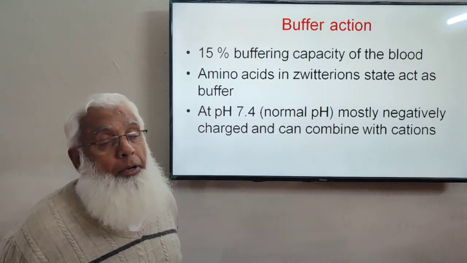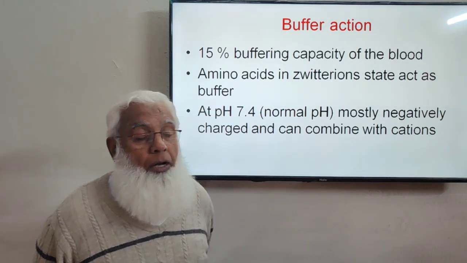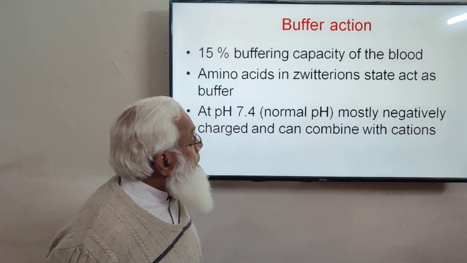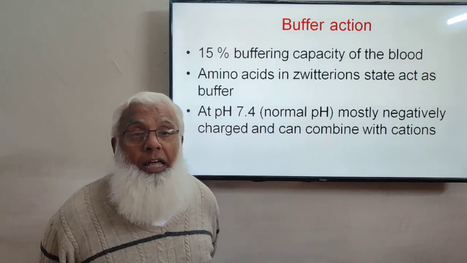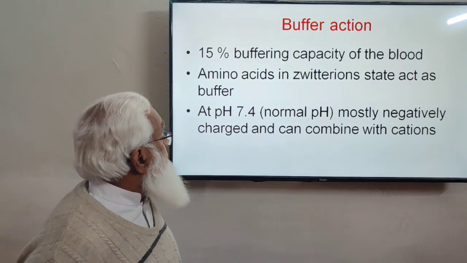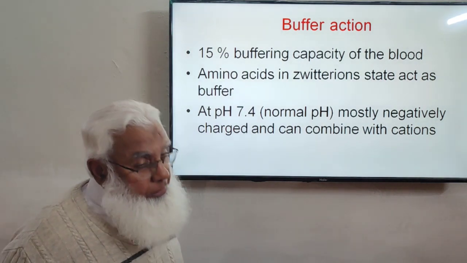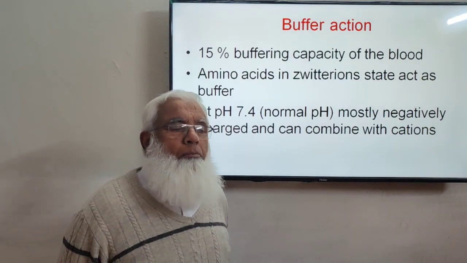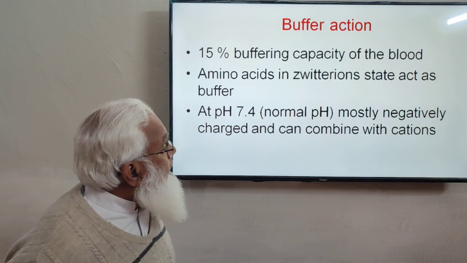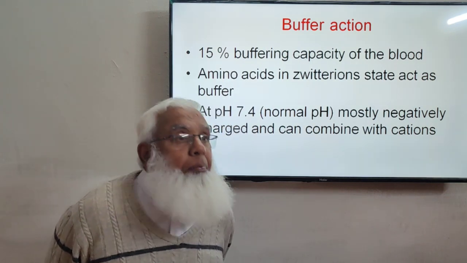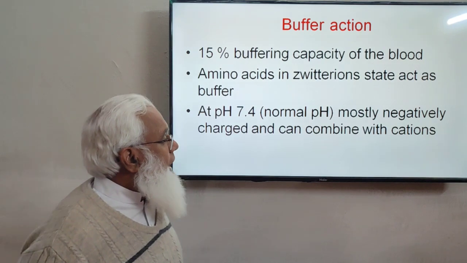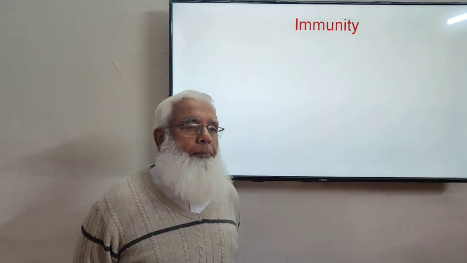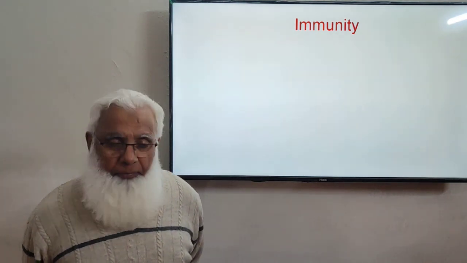At the normal pH of blood, we saw in the previous lecture as well, the normal pH of blood is 7.4. Mostly the proteins are negatively charged at this pH. At 7.4 pH, slightly alkaline, most of the plasma proteins are negatively charged and they can combine with the cations, especially the hydrogen ion. The hydrogen ion can combine with them, so they have buffering power. So the plasma proteins are very important buffers in the blood.